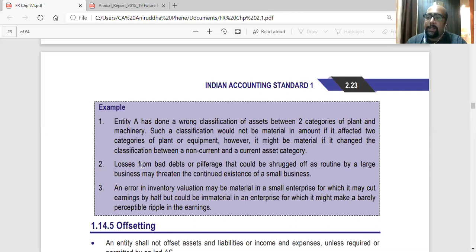That can again be a material item. But for a big entity, a small error in inventory valuation of a few lakhs maybe won't have any effect, so that won't be material. So again, it depends on the size. These are a few examples of materiality they have given. Plus, they have said in the first point that don't group items of dissimilar nature. Group items of similar nature, and all the material items have to be shown separately.